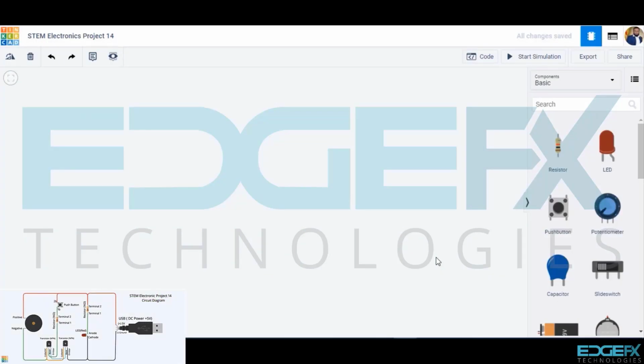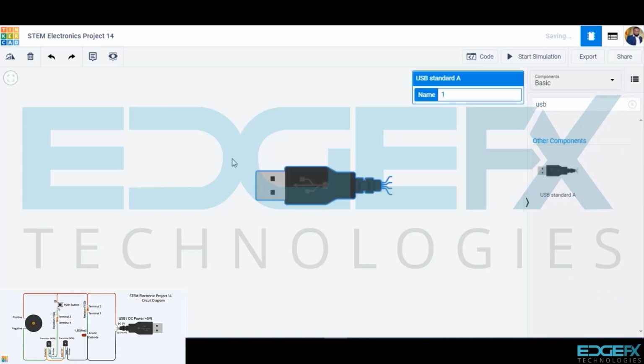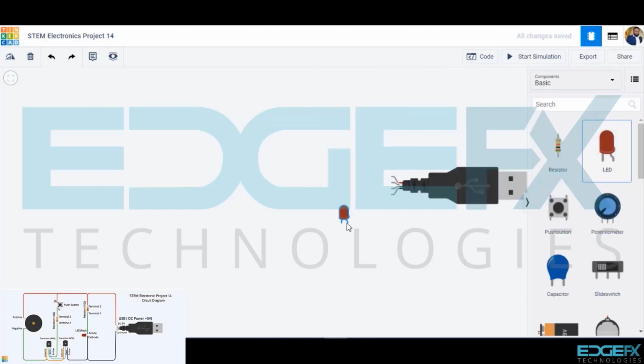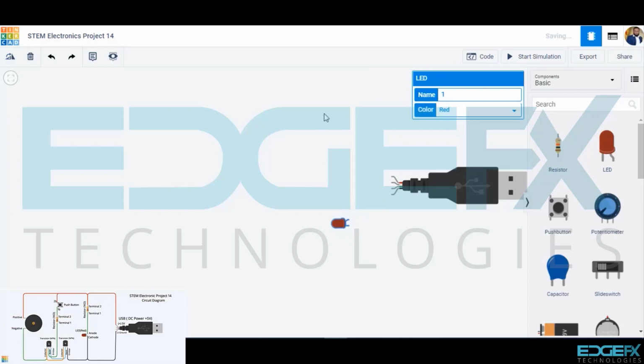We will first build the power supply circuit as seen earlier. Let's draw the components mentioned in the circuit diagram. So, we will draw the USB standard A connector, LED red, and resistor of value 1 kilo ohms.